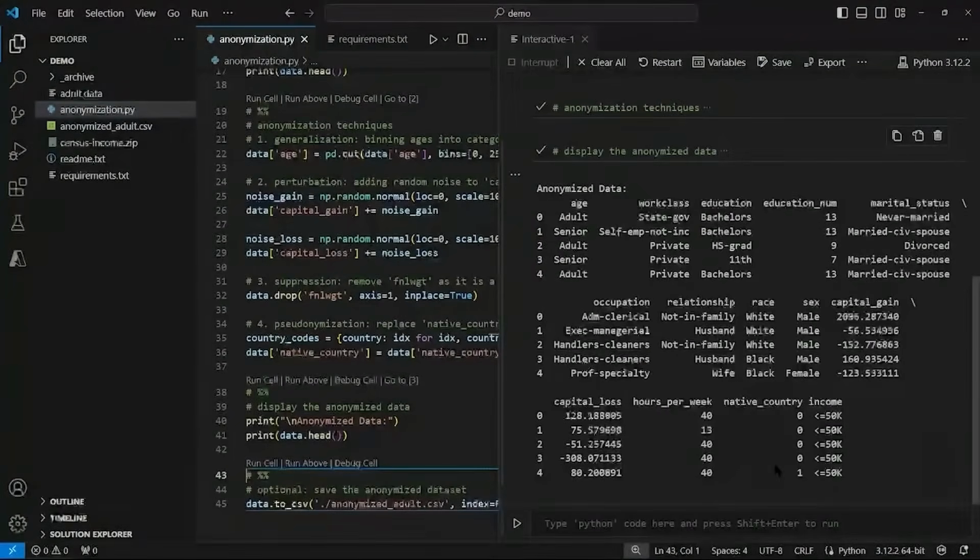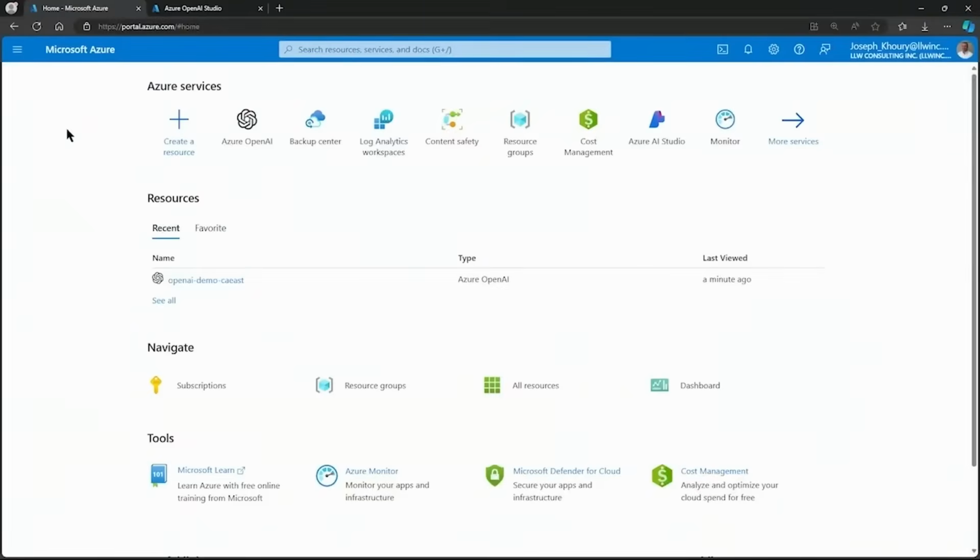In this demo, we'll configure content safety filters in Azure OpenAI to prevent generative AI from producing harmful content. Using a platform like Azure means that you get to leverage some of the best resources and services out there for data privacy and security.